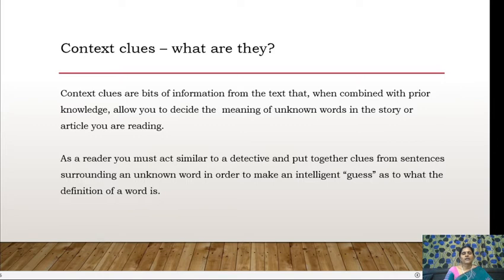As a reader, you must act similar to a detective and put together clues from the sentences surrounding an unknown word in order to make an intellectual guess as to what the definition of a word is. So sometimes we come across many new words or phrases which we don't know the meaning of. But what we do is try to guess the meaning of that word or phrase by reading the previous paragraph, or the previous sentence, or the sentence which is coming next, so that you can find a clue which you can put together to guess the meaning of that particular word or phrase.